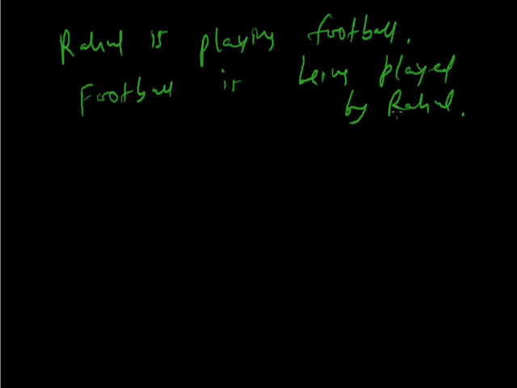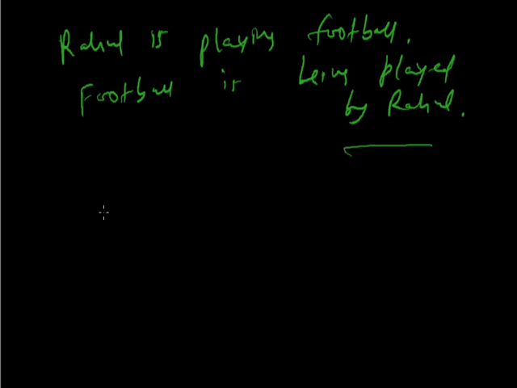Football is being played by Rahul. Clear? We are using by Rahul, by plus agent here, because Rahul is a proper name, and it is important to place it in the passive voice also, isn't it? Now if in some context it is self-understood, avoid it. It's okay. But here we have an isolated sentence. That's why we need to place it. Clear? We have to use it in the passive too.